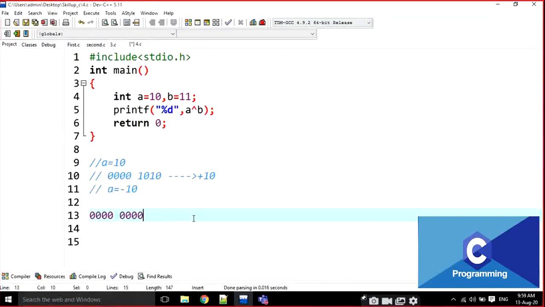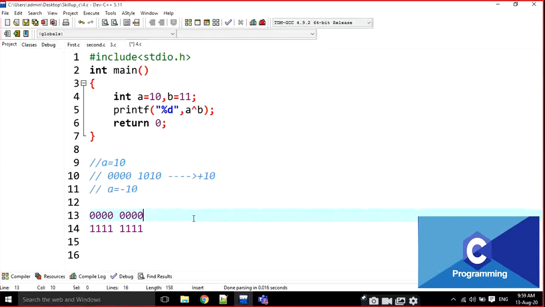I'm going to write here like this, an 8-bit representation. What is the decimal value for this one? 0.